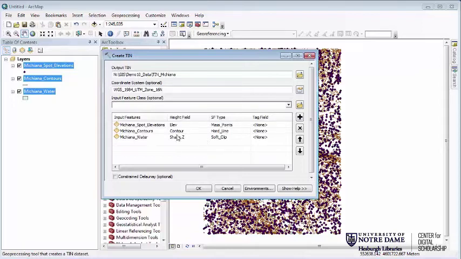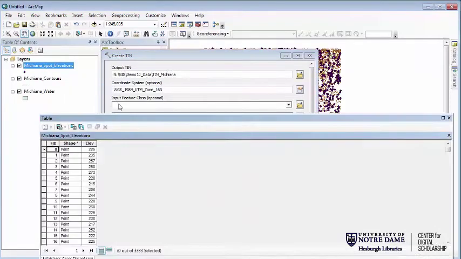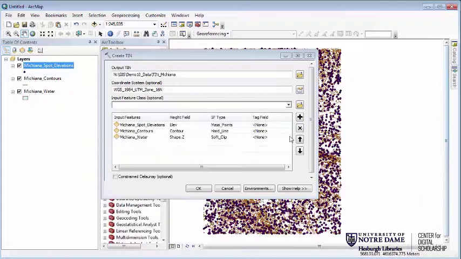So for spot elevations, this is true. The height field is elevation, ELEV. If you want to verify that, you could look at it in the attribute table for that layer, and you see that those look like elevations. Because these are points, we want them to be what's called mass point. It should be the only option we have for points, and so that's all ready to go.